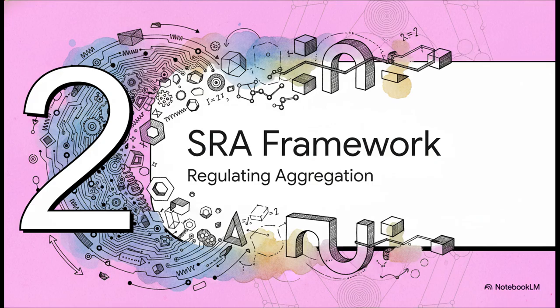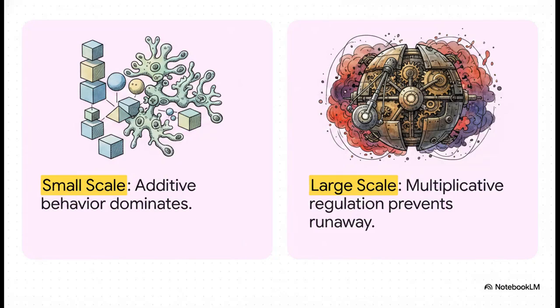Which brings us to section 2, the scale-regulated aggregation framework. Let's see how we fix this. Now, Vogt proposes something super interesting here. At the micro level, at a really small scale, simple local addition works just fine. Additive behavior absolutely dominates. But at a large scale, the rules of the game have to change to maintain stability. A built-in, multiplicative regulation kicks in to stabilize things over long distances.